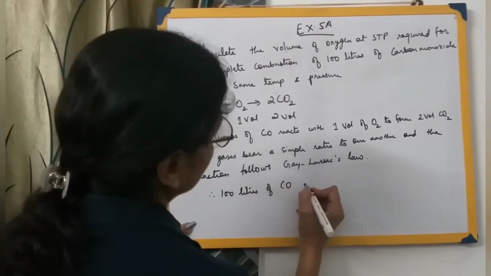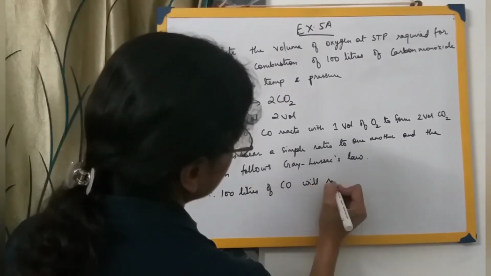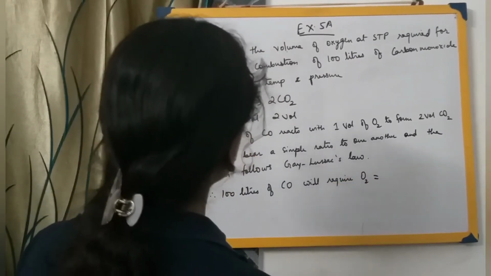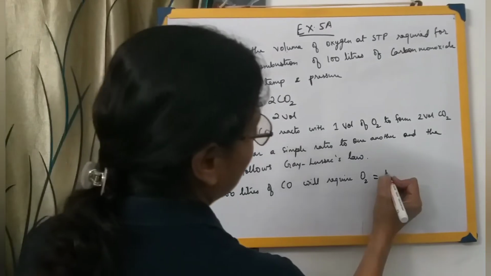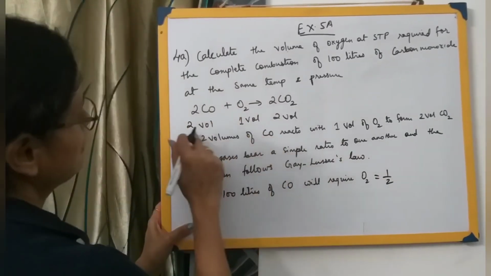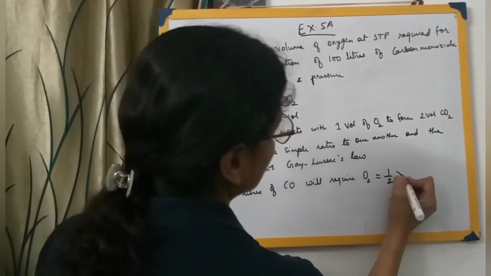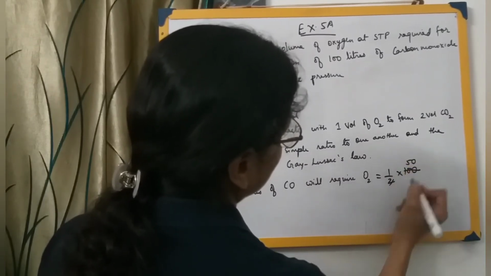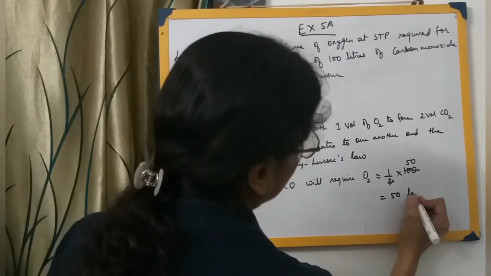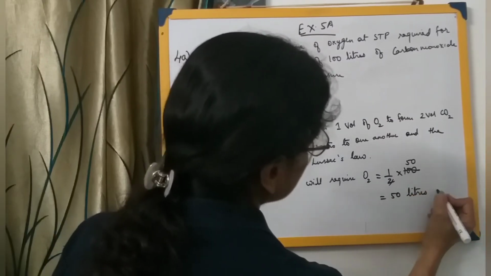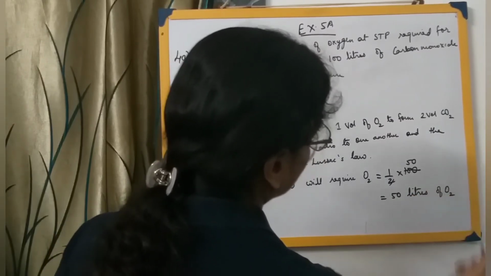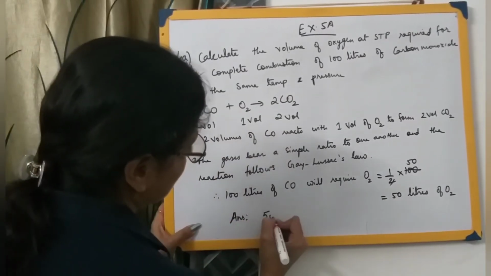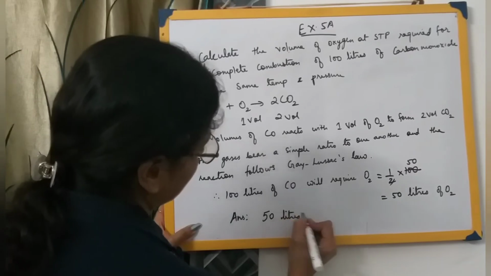Then next, therefore 100 liters of carbon monoxide will require oxygen equals to what? Here it is 1 by 2, this 1 and this 2. 1 by 2 into 100. So that will be 50 liters. That is 50 liters of oxygen will be required. Therefore your answer will be 50 liters of oxygen.